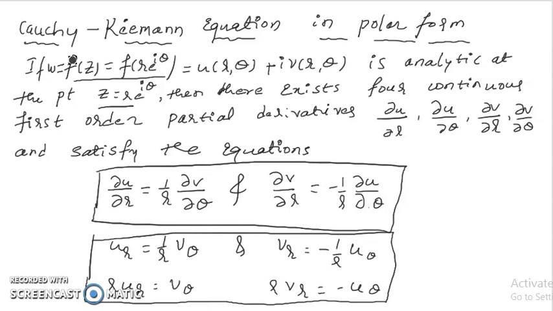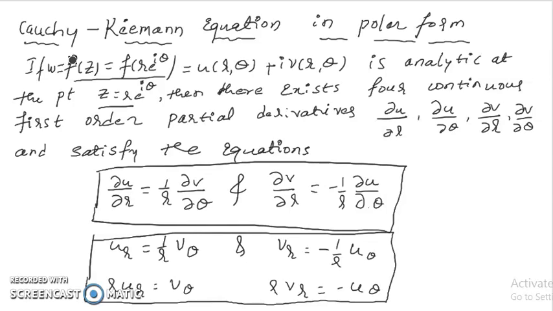If f is analytic at the point z equals r e raised to i theta, then there exist four continuous first order partial derivatives: del u over del r, del u over del theta, del v over del r, and del v over del theta, and they satisfy the equations del u over del r equals 1 over r del v over del theta, and del v over del r equals minus 1 over r del u over del theta.